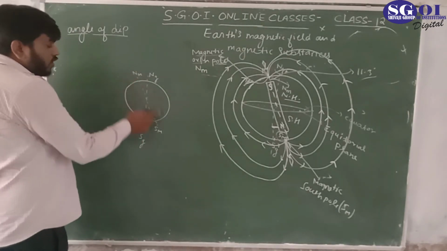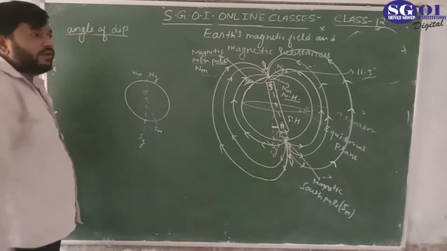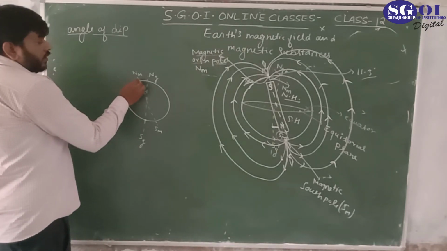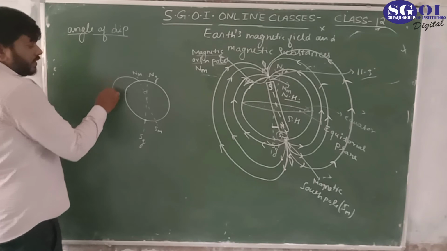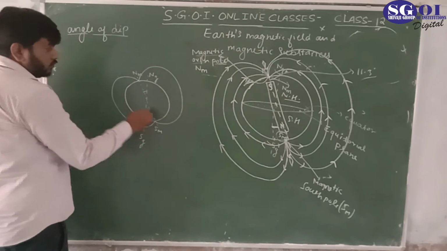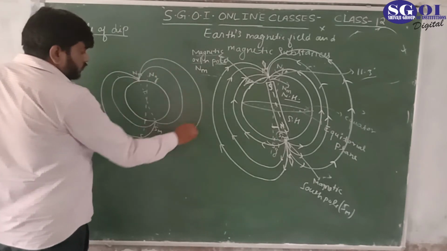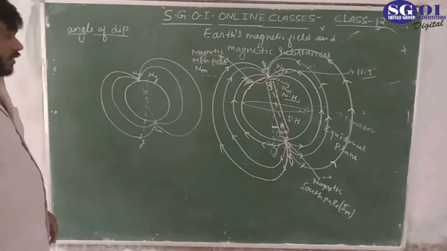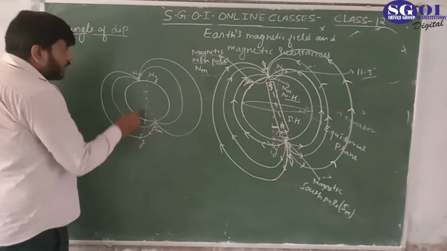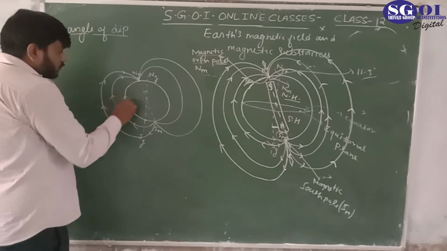This is the magnetic north and this is the magnetic south. And the angle in between them is 11.3. Now we know that the magnetic field lines are like this, and they are coming out from the magnetic south pole and entering into the magnetic north pole.